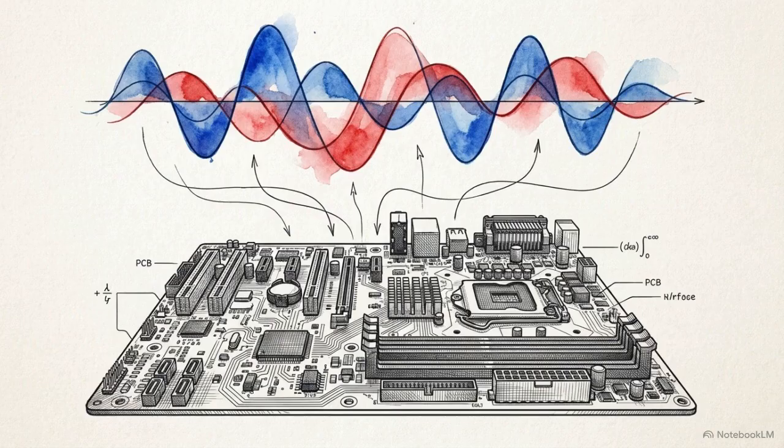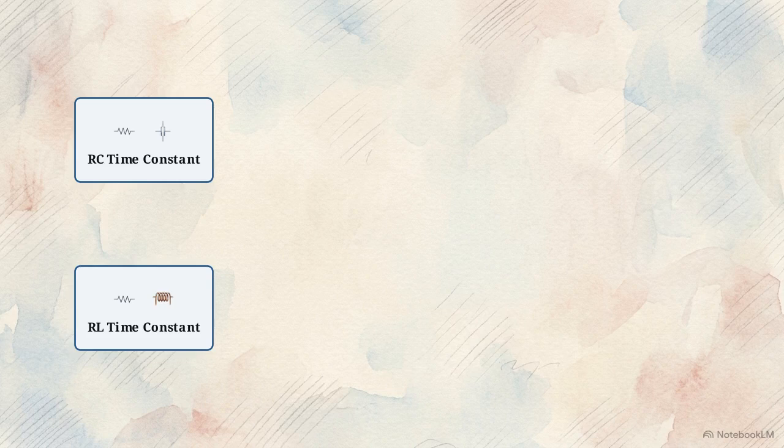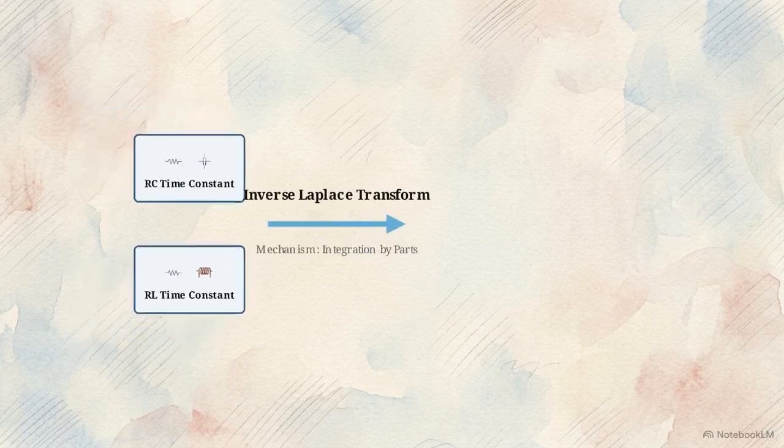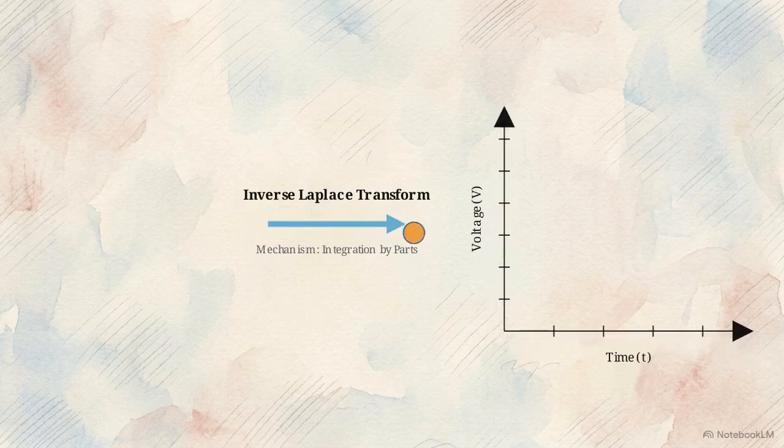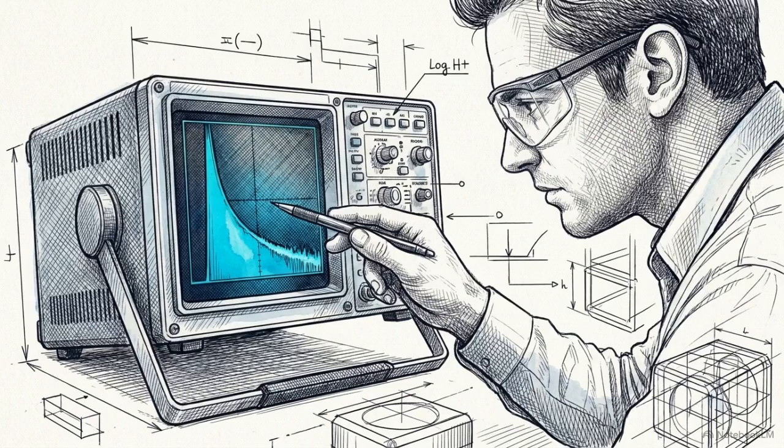But we are still in the frequency domain. To process these isolated signals back into reality, we need integration by parts. In signal processing, integration by parts is the mechanical engine operating underneath an inverse Laplace transform. Watch the resulting output. The inverse Laplace transform pulls that signal out of the S-domain and directly back into the physical time domain. By plotting this on an oscilloscope, the engineer sees the exact physical reality of how voltage spikes and decays in the hardware.